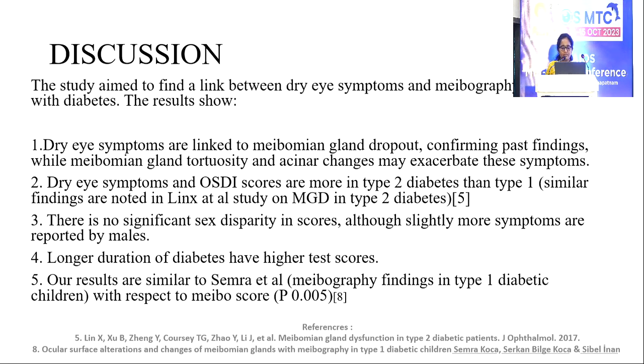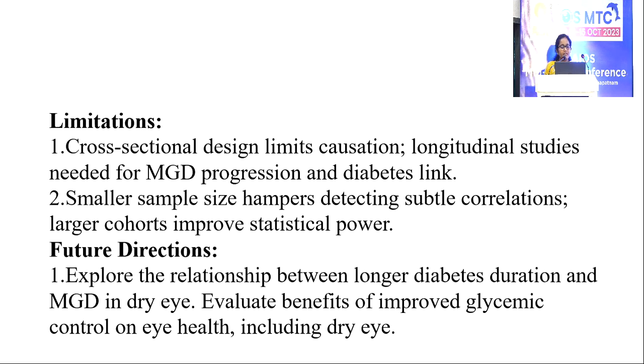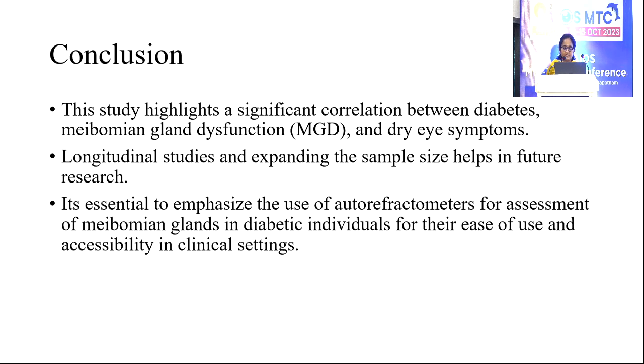Our study's results are similar to Semra et al., who did the meibography findings in type 1 diabetes in children with respect to meibo scoring. Limitations of our study: it's a cross-sectional study, so it limits the causation, and the sample size is smaller, so it hampers the subtle correlations. Future directions: explore the correlation between the longer duration of the diabetes and the MGD in the dry eye, and evaluation of the benefits of improved glycemic control on the eye.